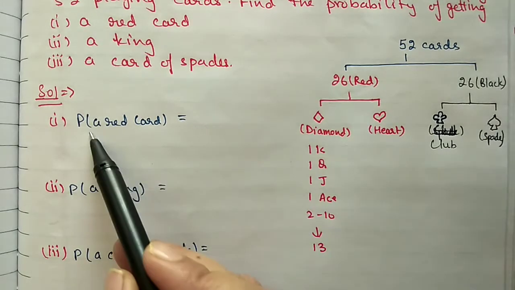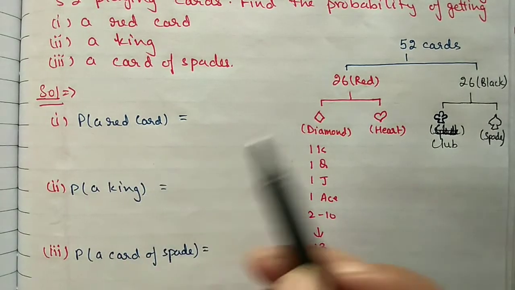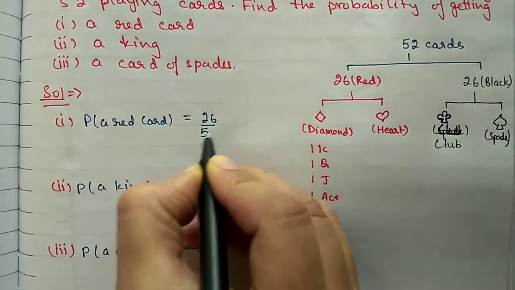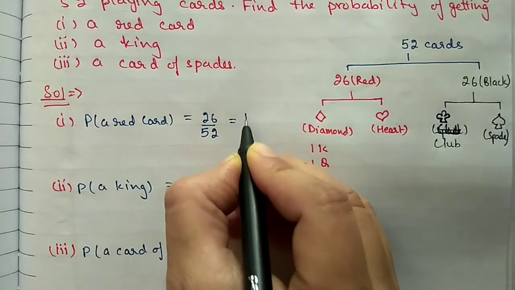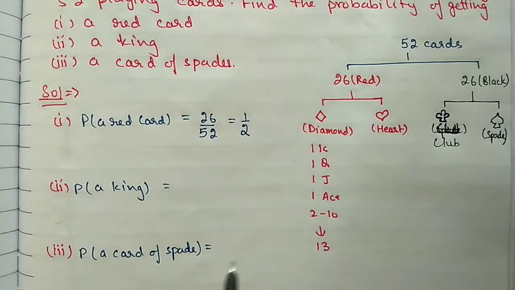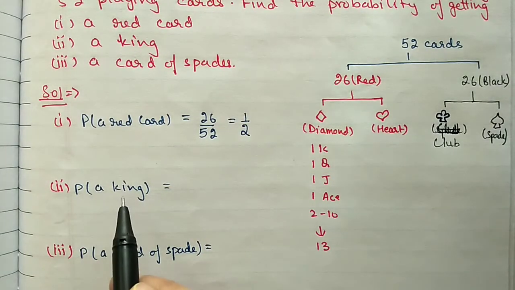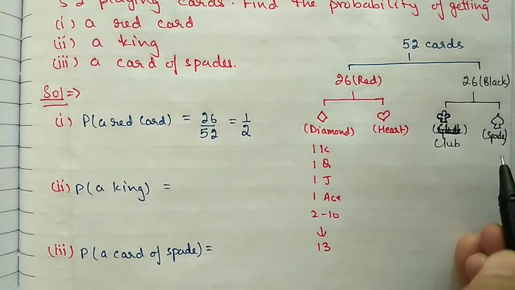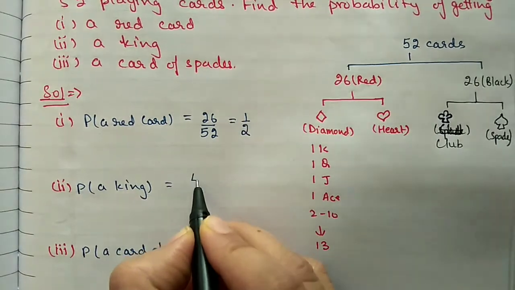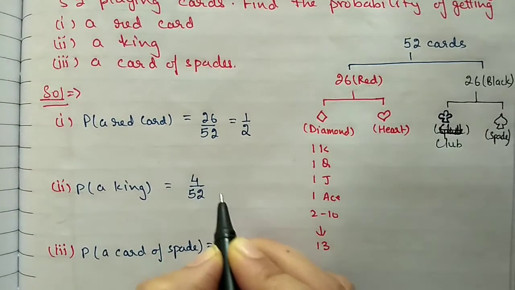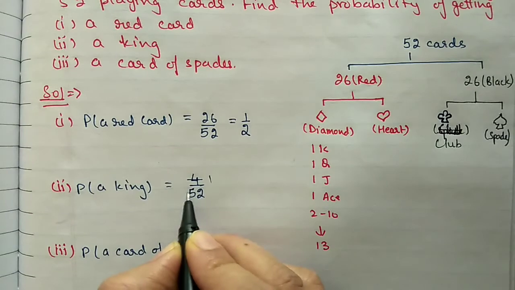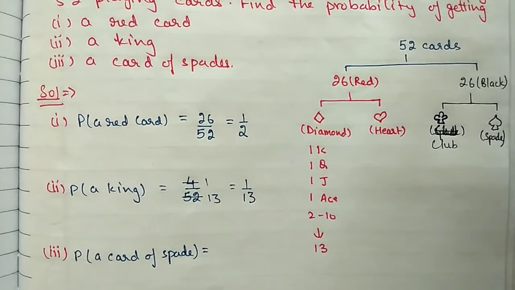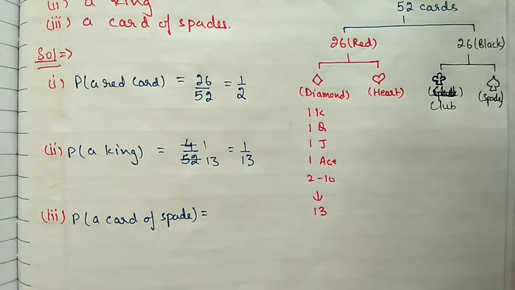Now first we have to find out the probability of a red card. So in total we have 26 red cards out of 52 cards. You can cancel it out and you will get 1 by 2. Second one, probability of getting a king. So one king is here, one king we get in this group, one here and one here. Total are 4 kings out of 52. This also you can cancel: 4 1s are 4 and 4 13s are 52. So 1 by 13.